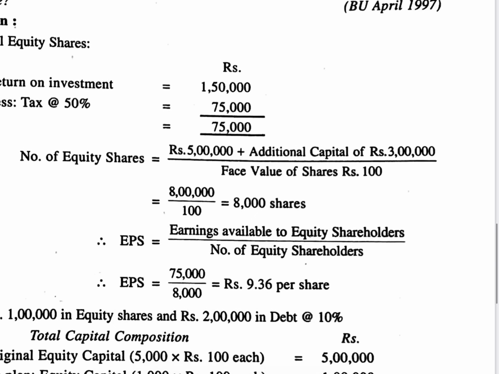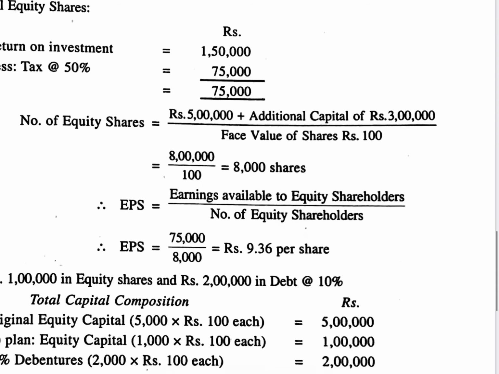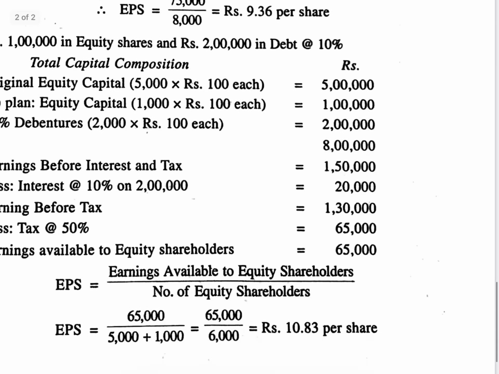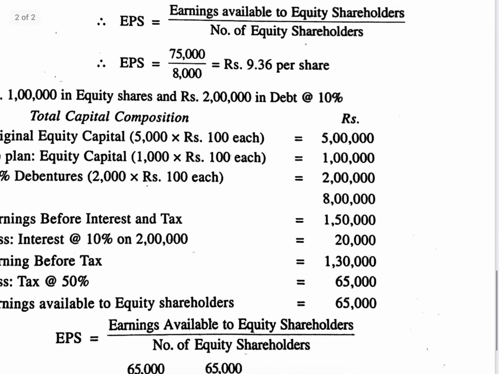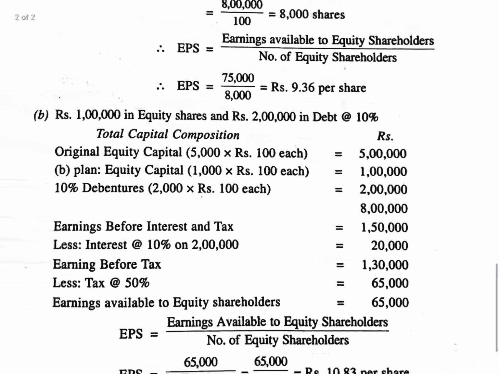Dividing the 2 lakh by 100 is not required actually. Directly you can take 2 lakhs, total 8 lakhs. See, 5 lakhs plus new 3 lakhs, total 8 lakhs. So this is the composition of the company's capital, and based on that you can calculate.